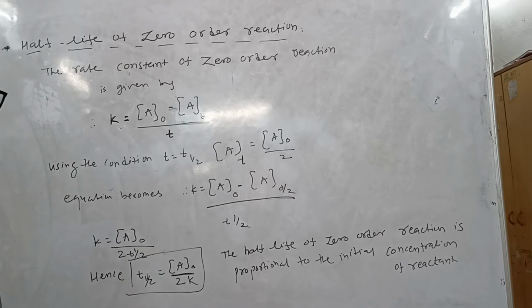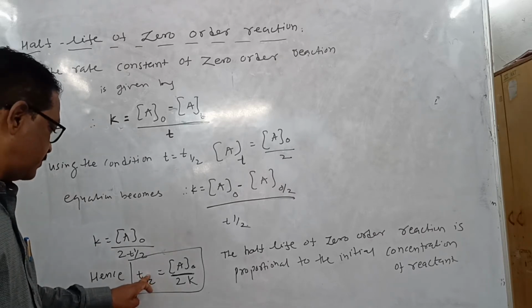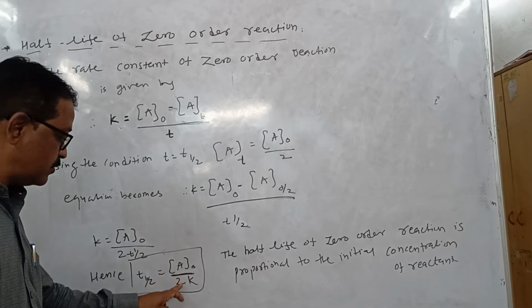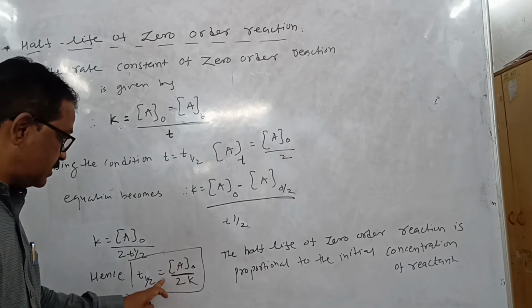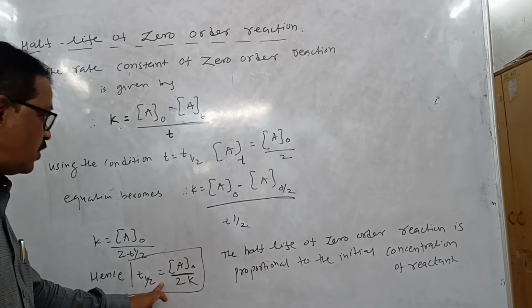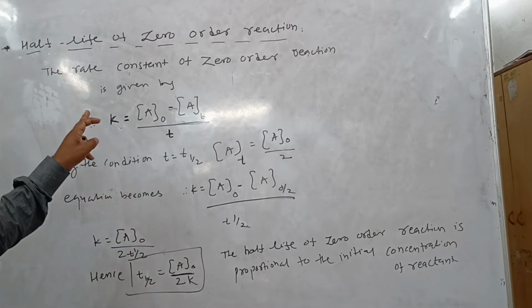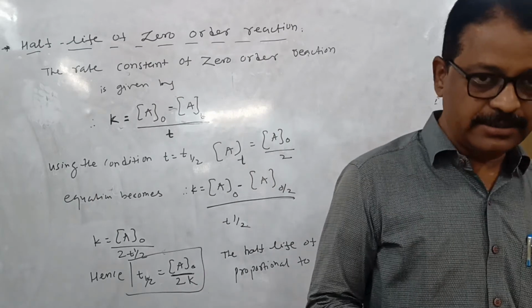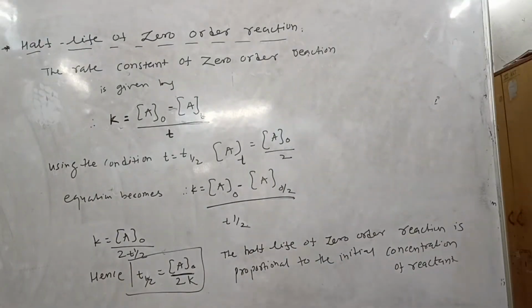Half life of zero order reaction: t half is equal to [A]0 upon 2k. The half life of a zero order reaction is proportional to the initial concentration of reactant.